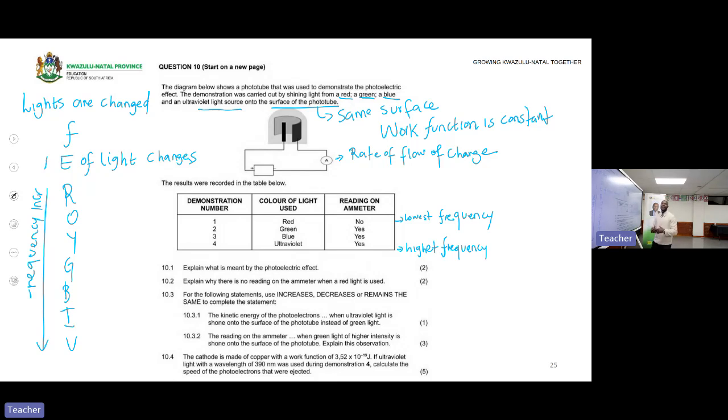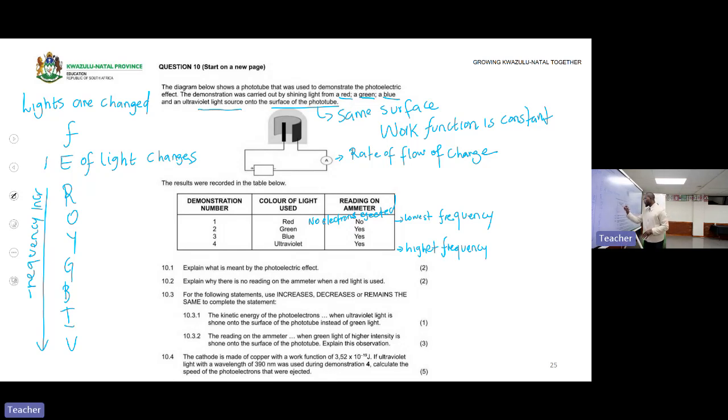If electrons are not ejected, there will be no reading on the ammeter. That is why with red light there's no reading, it means no electrons were ejected. And the reason the electrons are not ejected is because the frequency of red light is less than the threshold frequency of the metal. That's the reason.